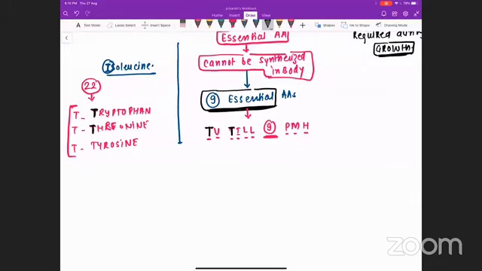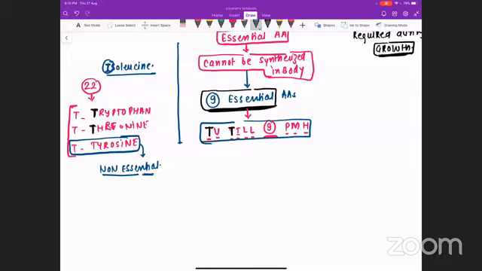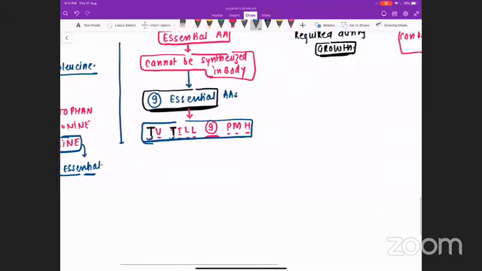This tyrosine, it starts with the letter T, but it is a non-essential amino acid. It is non-essential. So usually, the examiner knows that you are going to use this mnemonic TV till 9 p.m. H, so they will try to confuse you with the third T. Tyrosine, despite starting with the letter T, is not an essential amino acid. The essential amino acids which start with the letter T are tryptophan and threonine.